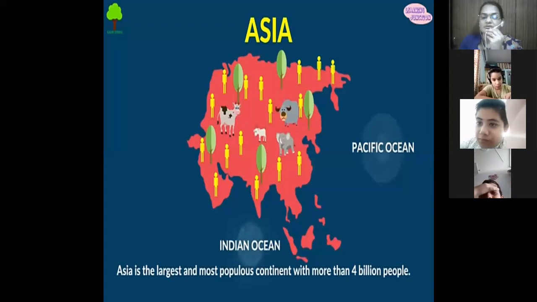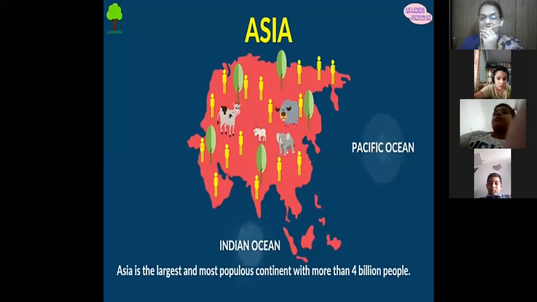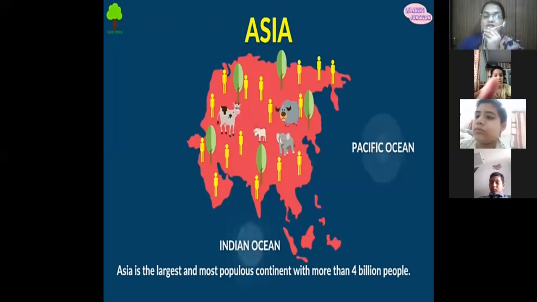China is the first largest populated country and India is the second largest populated country on this Asia continent. Half of the world's population lives in Asia.